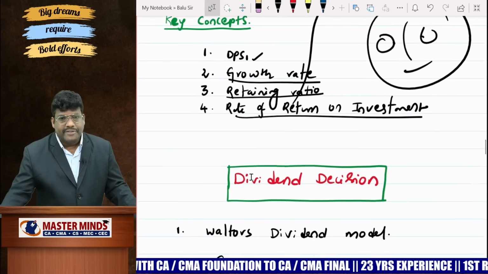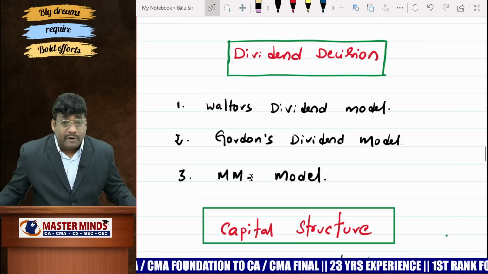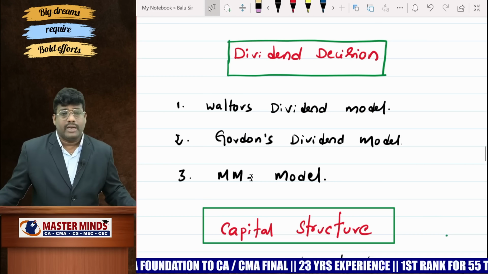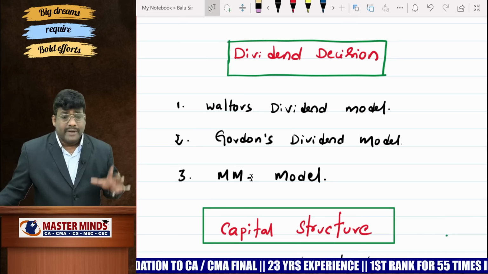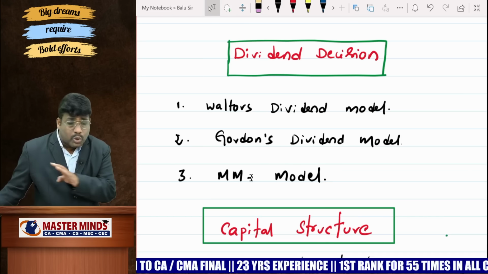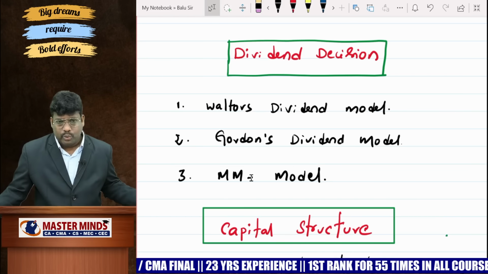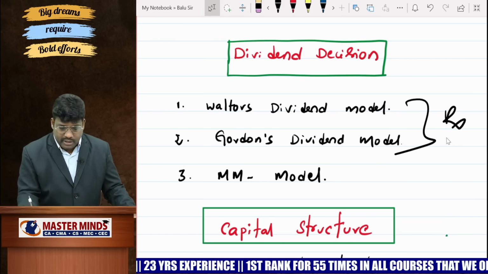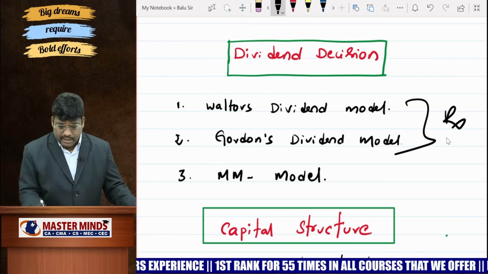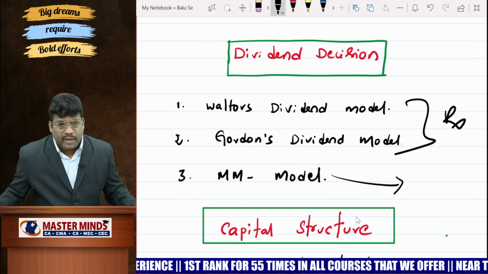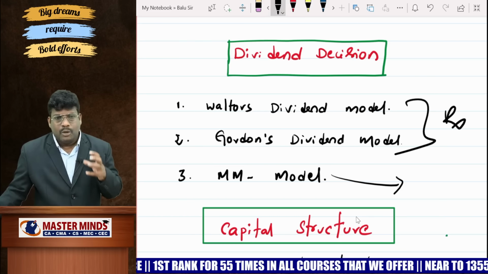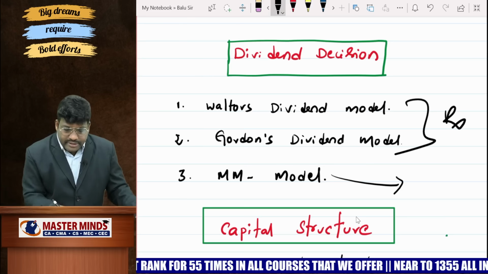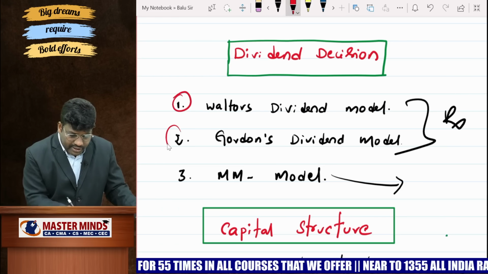Thereafter, dear students, dividend decision. So after making a profit, dividend should be declared or not declared. But whatever decision you take, right, company wealth has to increase. So total dividend models are classified into two types: relevant models, irrelevant models. These two models are relevant models: Walter's, Gordon's, right? Modigliani Miller is the irrelevant model.